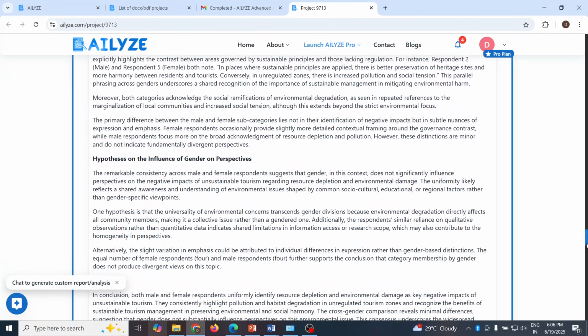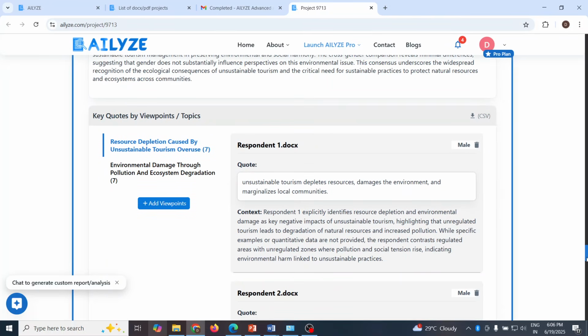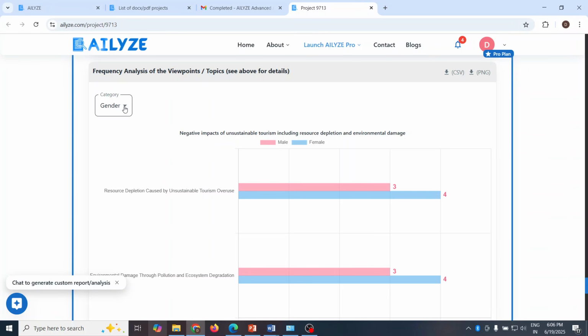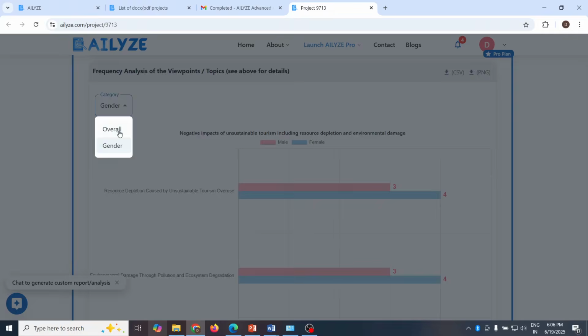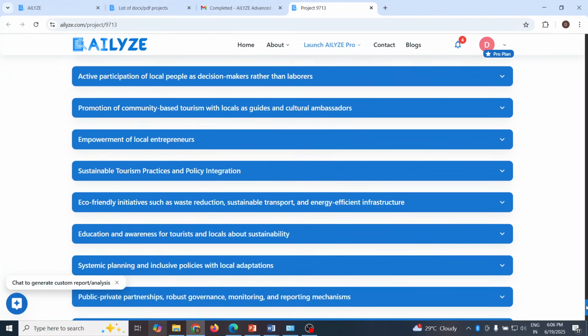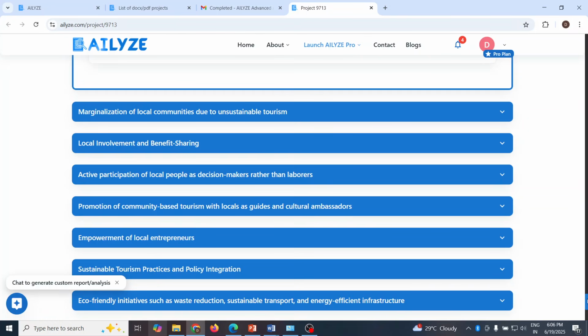Quite good. Now scroll. We will also get the quotes, the sources according to the gender from here. Overall, specific gender-wise. We can download these graphs also. What other thing does it generate? Let's scroll and see.